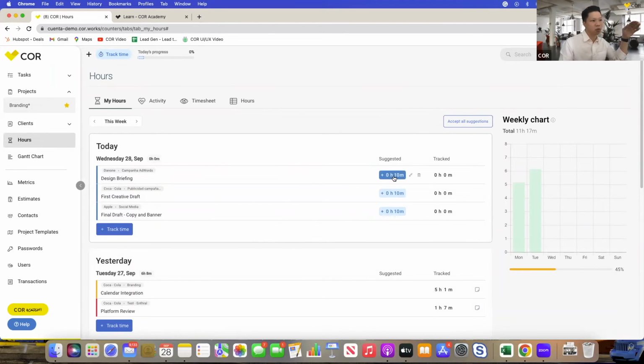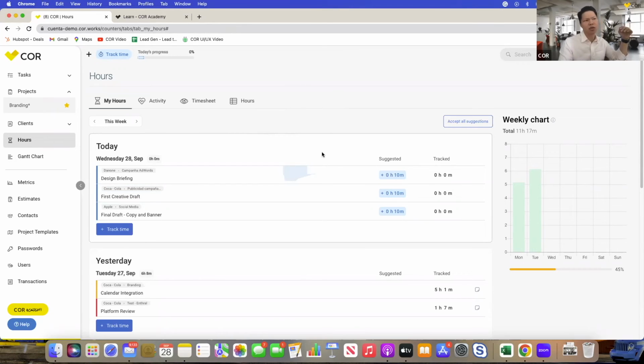And if you see these blue bubbles right here, this is the platform recommending to you the typical time you spend on a typical task like this. So basically how the algorithm works is it takes into account the activities, the events, and basically just the overall user interaction between the platform and the user to spit out suggested time tracking info for tasks.